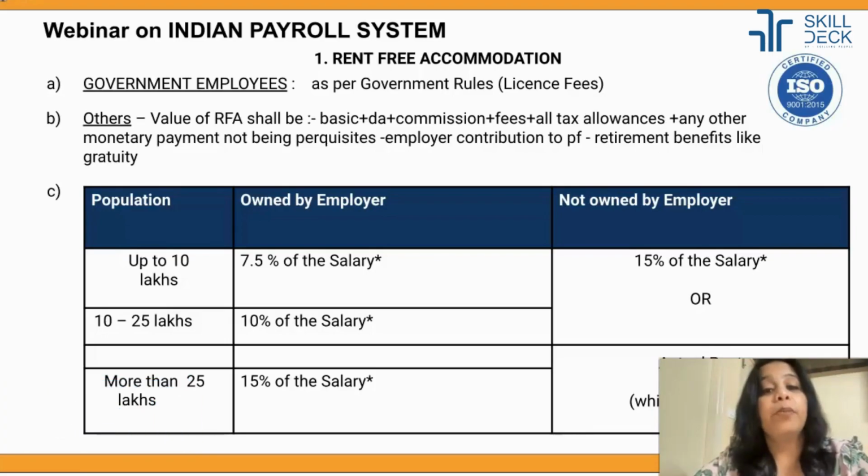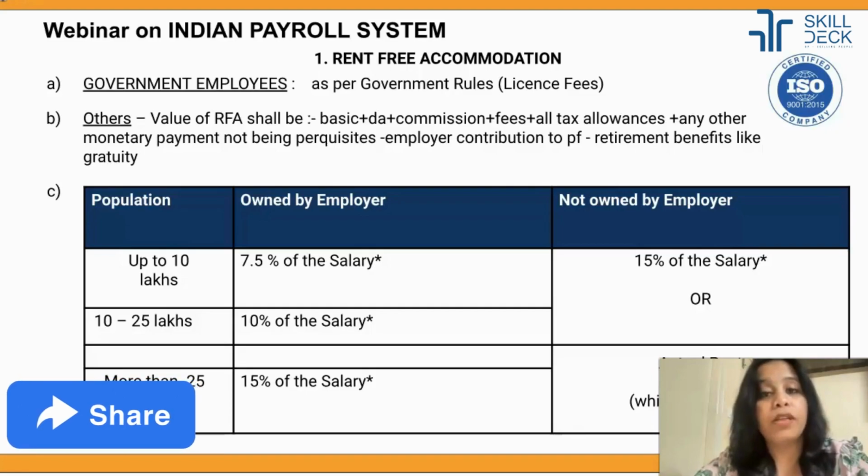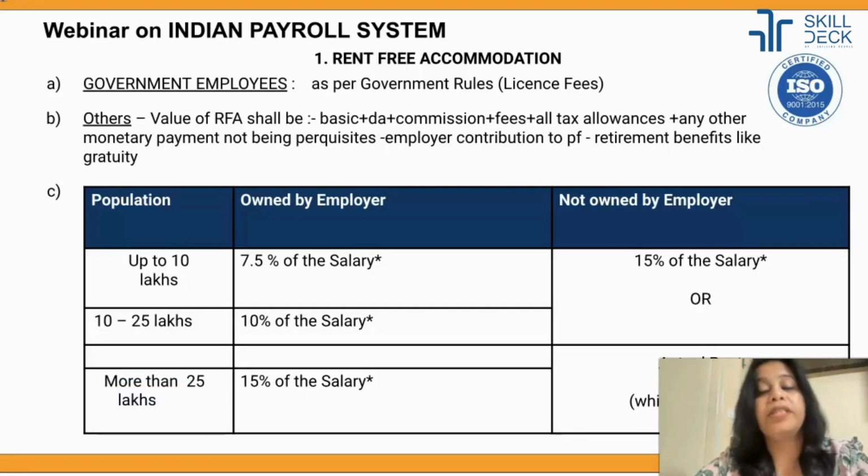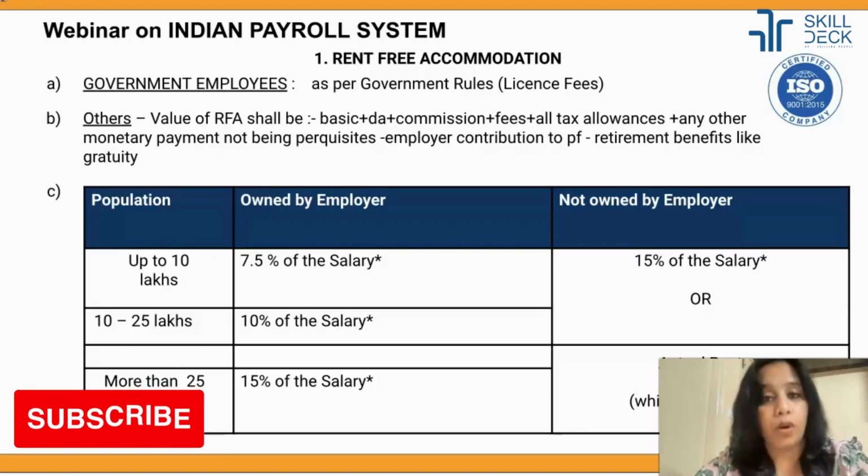Assume the house is situated in a population area of 10 lakh and is owned by the employer. Then the valuation is 7.5% of the salary, here meaning all the cash emoluments, gross, minus any gratuity, minus employer contribution to PF. So overall you can say it's the gross. So 7.5% of gross is taxable to the employee.